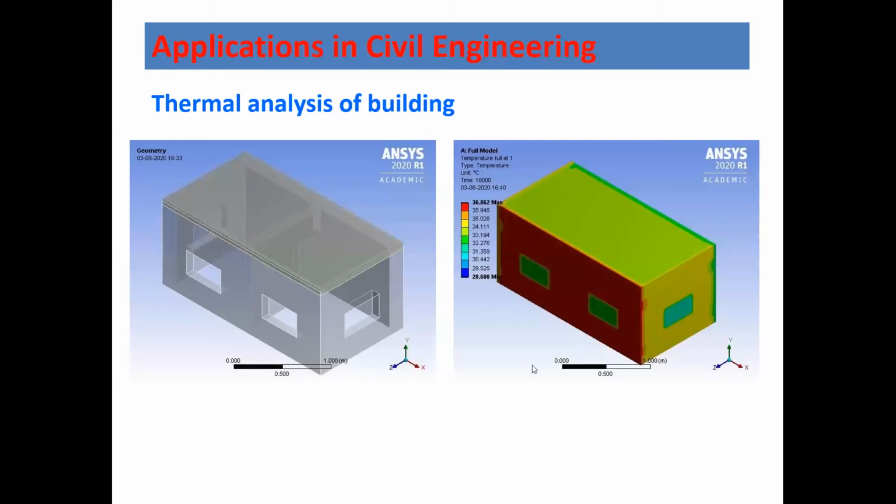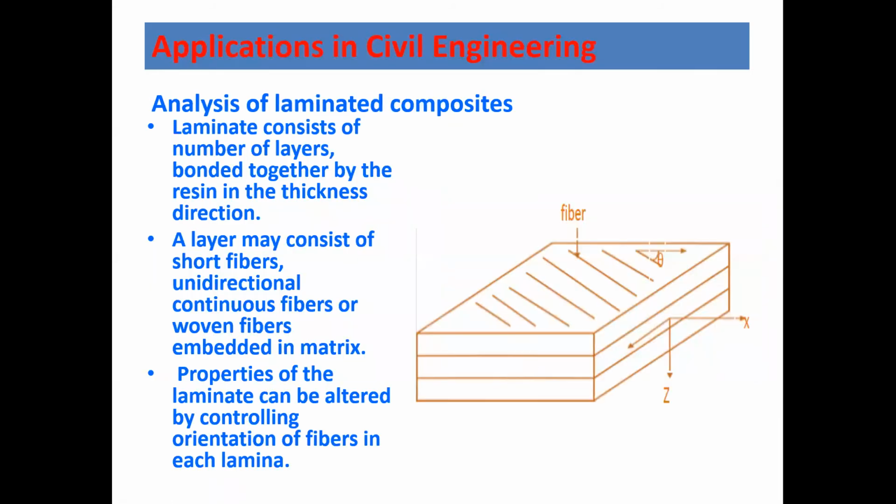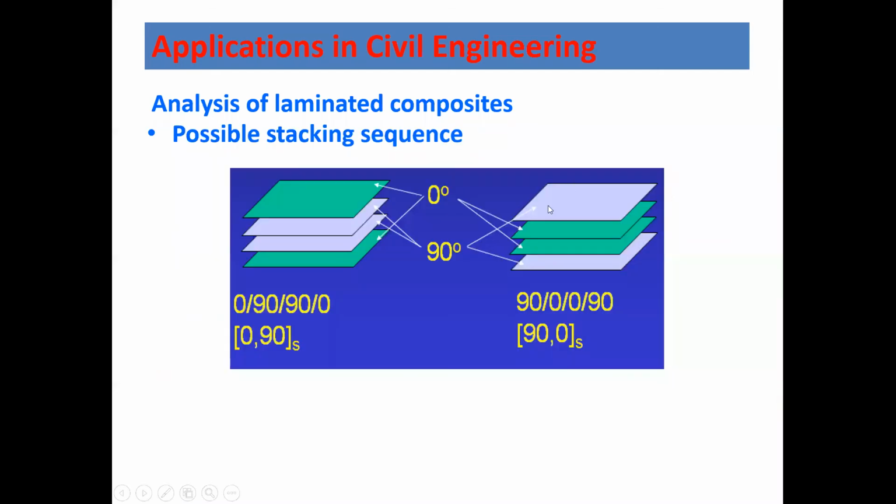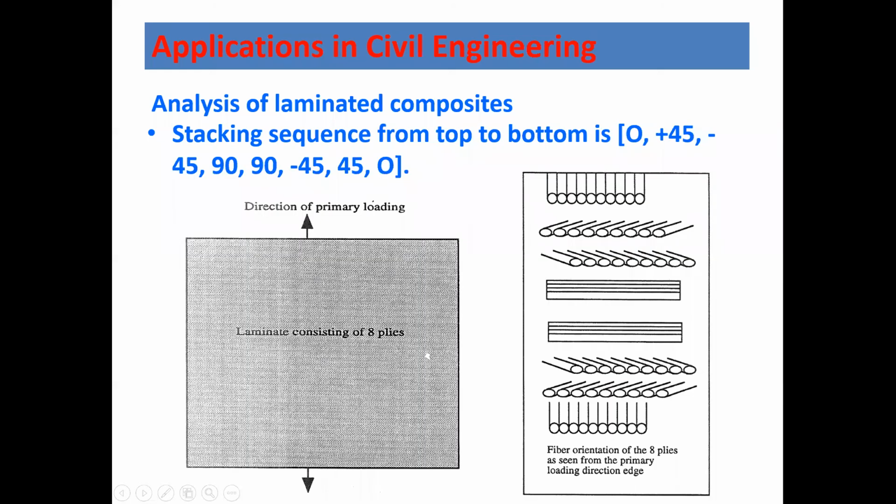Okay, so we can even go for the laminated composites analysis. Most of the time nowadays, for specific purposes, laminated composites are used, let us say for an aircraft wing, or maybe boats. The fibers are oriented in different directions, like 0 degree, 90 degree, all these directions. You can see this is a layer. The first layer will be 90 degree, then 45 degree, then minus 45, then 0 degree, 0 degree. Accordingly, the layers of fibers are kept over each other, and then the laminates are made.